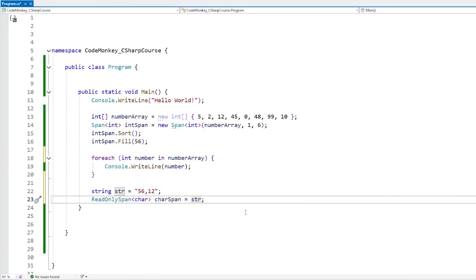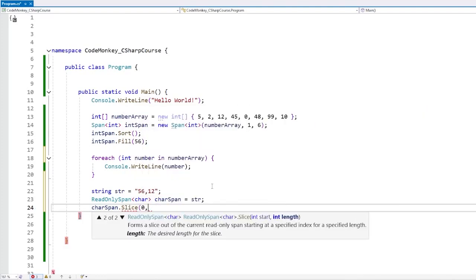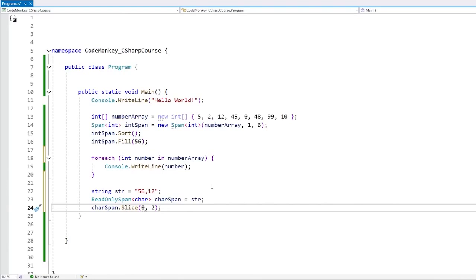And if this one does work, so here we have a span, which again is really just a pointer in memory to this data. So now let's say we want to parse out these values. We can go inside this one. Let's grab a slice on 0, go for a length of 2. And this is going to give us our first number.